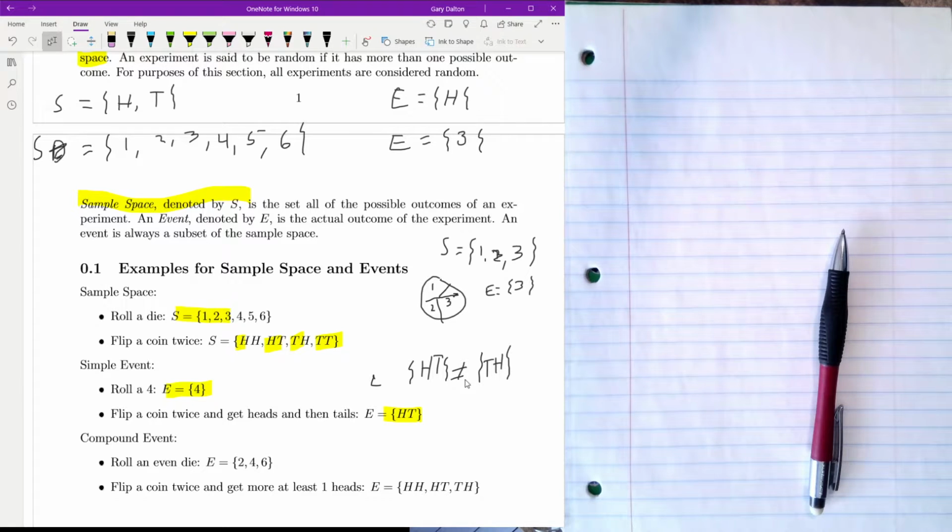You can also have a compound event. That is when you roll a die and you get even. In that case, the event would be 2, 4, 6. Or flipping a coin twice and getting at least one heads. So that would be heads, heads, heads, tails, and tails, heads.